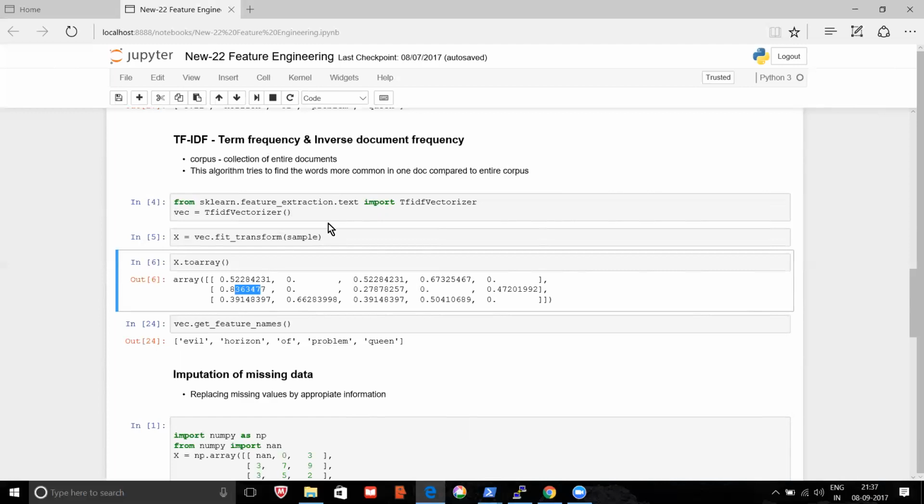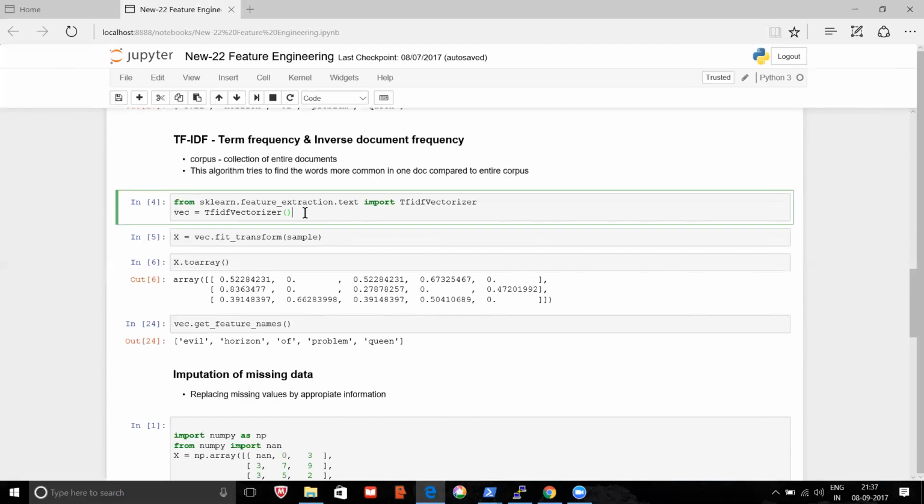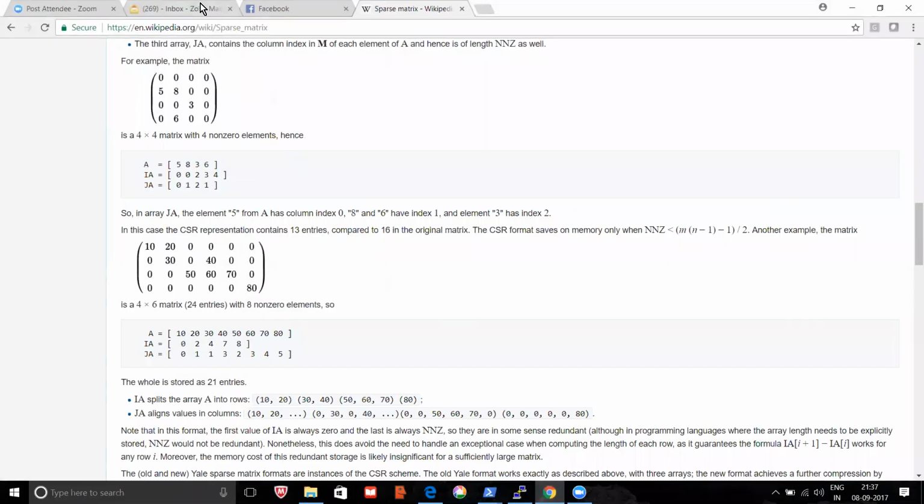On what basis are they making this number according to priority? What it does is, this is actually a ratio. TF-IDF is maths. The formula is, okay, I'll show you.